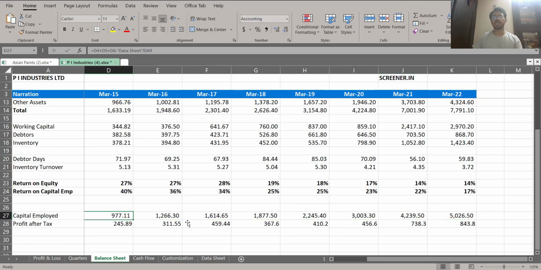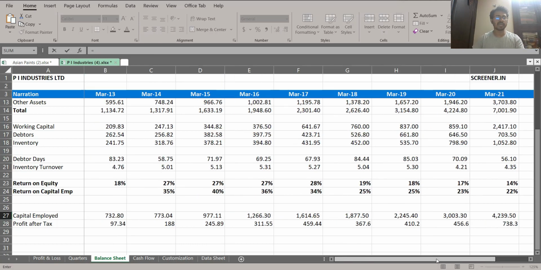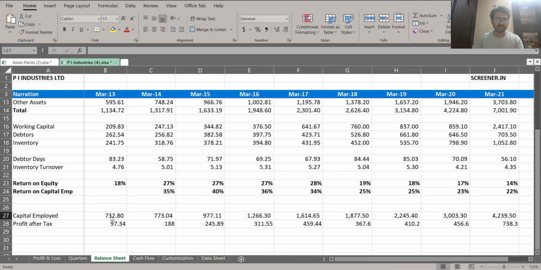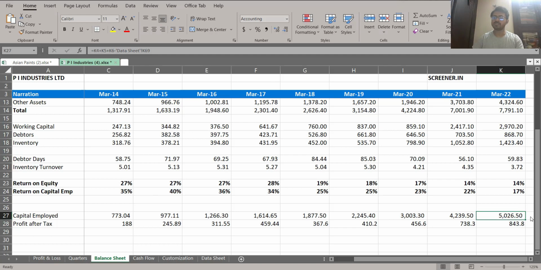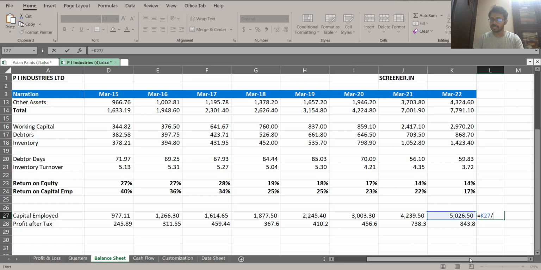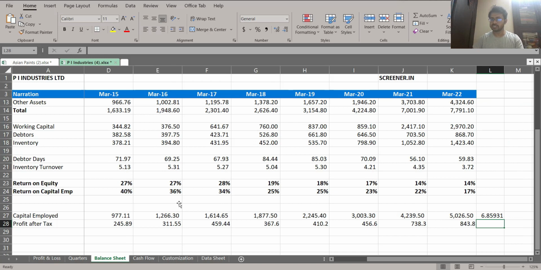Now, before you do the calculation, first check the numbers. Initially, in 2013, the company had a capital base of 732. You can see the number here, 732. Today, the number is 5026. So you can see that it has increased drastically. So how much has it increased? If I divide today's capital employed by the initial capital employed, you can see it has increased by almost 6.85 times.